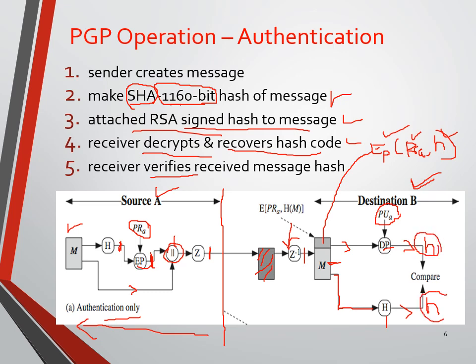So both the hash codes should be compared. So we need to go for comparison. If both the hash codes are the same, then the authentication is done. If the receiver is a legitimate receiver, then he is able to get what? The same hash code.